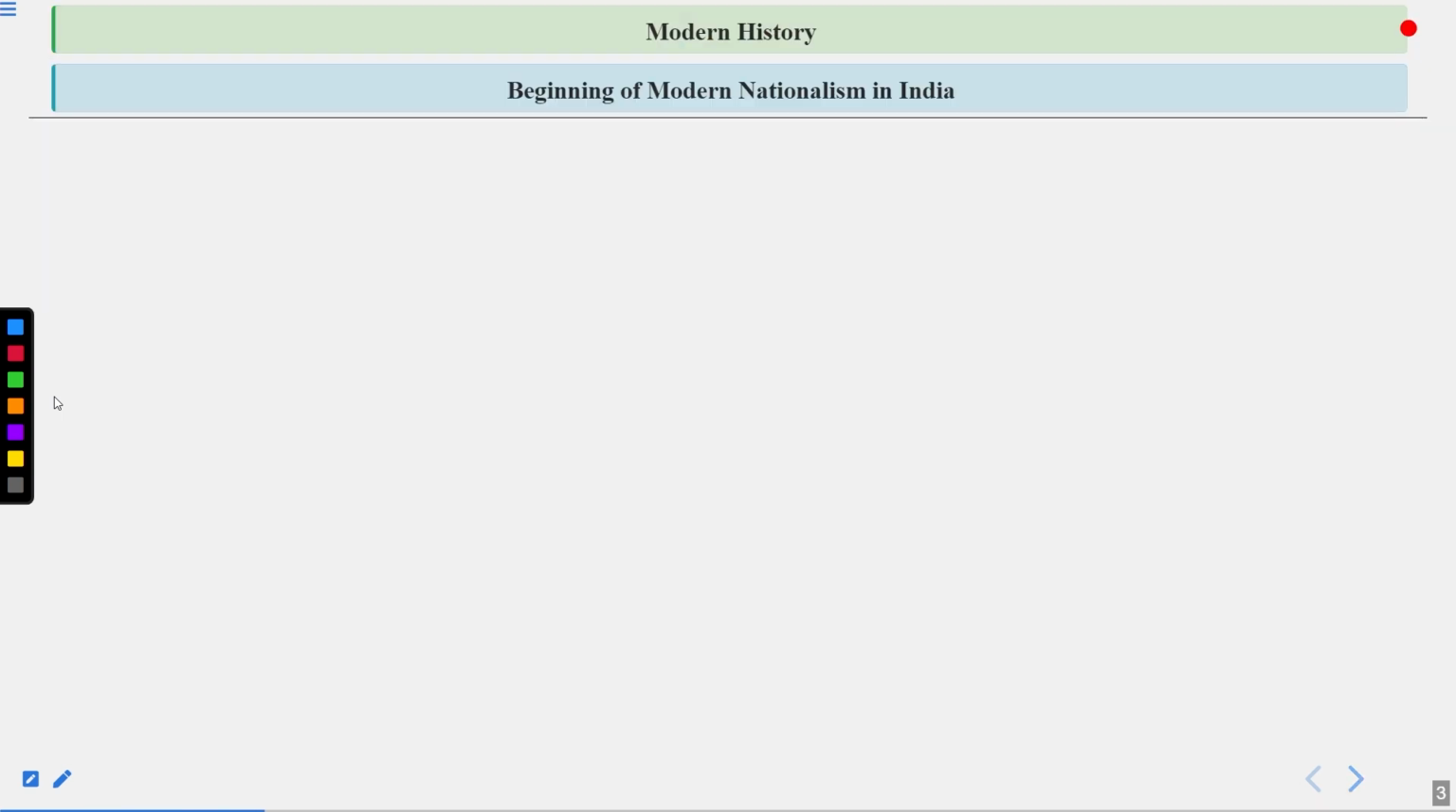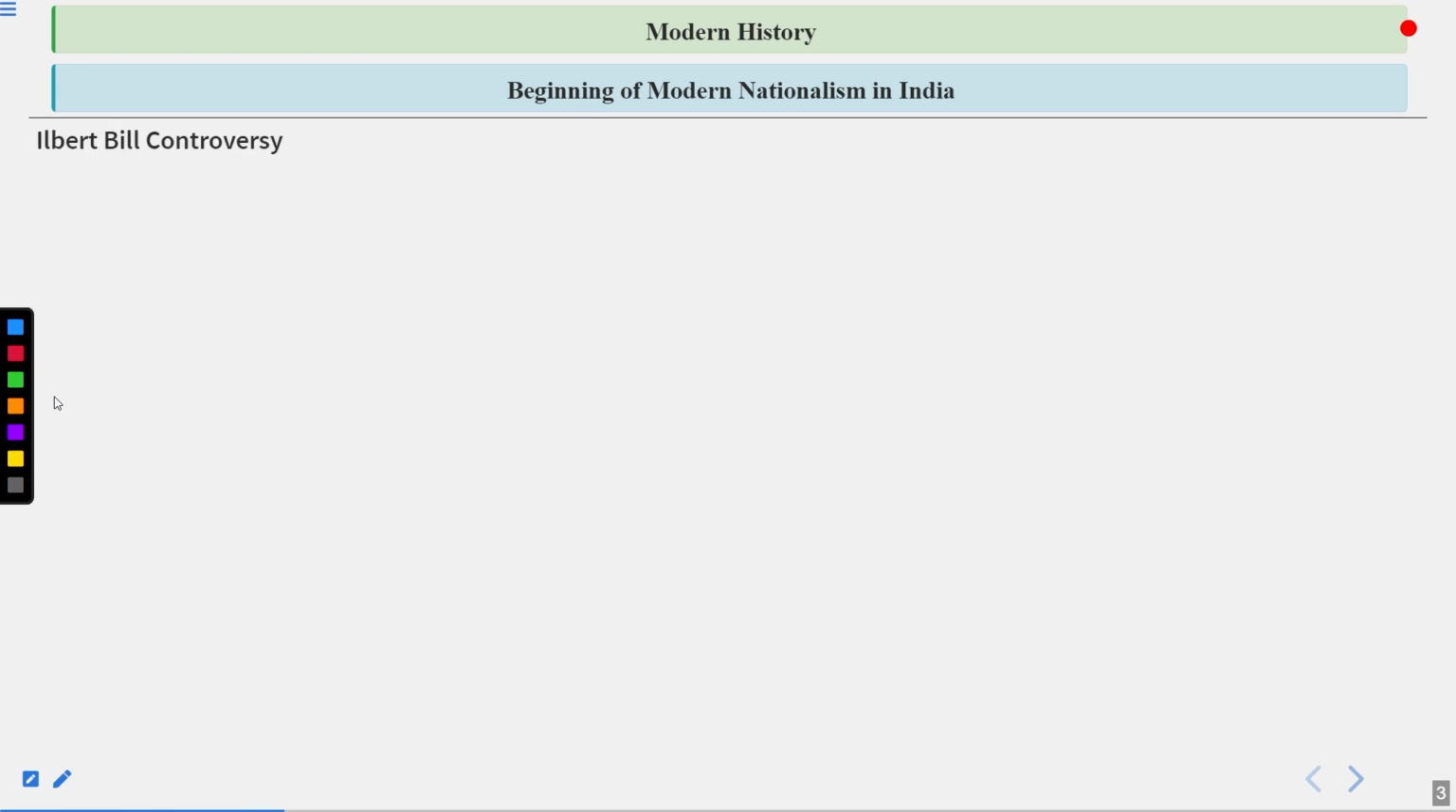So first one is about the beginning of modern nationalism in India. When we discuss modern nationalism, this topic is very important, because it will cover a lot of questions that could be asked in your exam. So let's start.